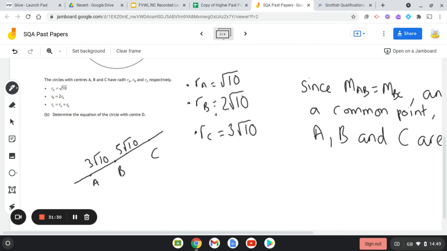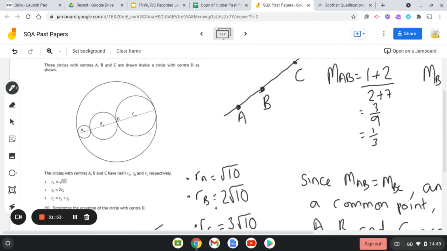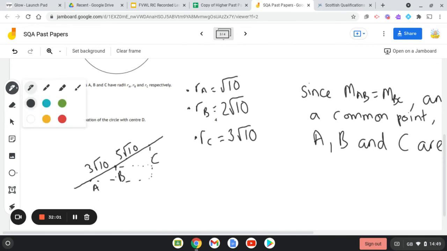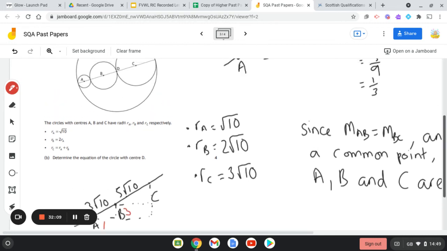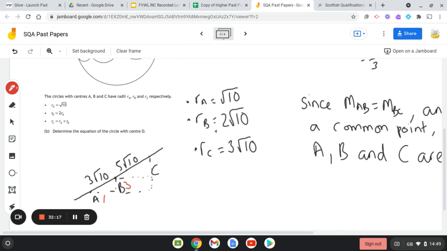But we can also work out the distance between A and C, or between A and B, or between B and C, and remember that you've done those things in part A. Because the gradient of AB is 1/3, the walkway of that one was actually 3 along 9, which did simplify down to 1/3.